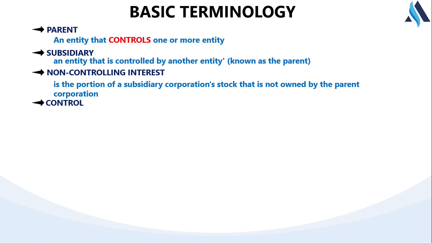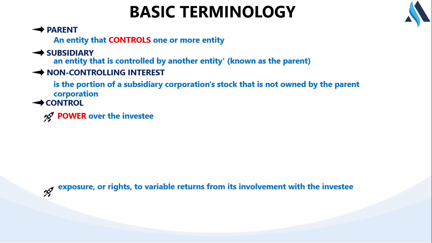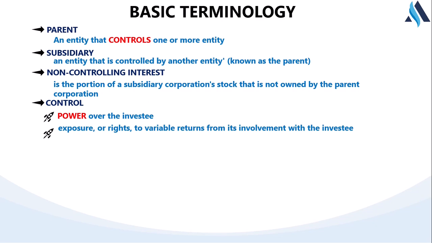And the quantitative aspect is, we said a company controls another entity if it owns more than 50% of the equity share capital of that company. But IFRS 10 says that a particular company controls another company if and only if these three key elements are present. The first thing is that company P has power over the investee. The next one is that there is exposure or right to variable return from its involvement with the investee.